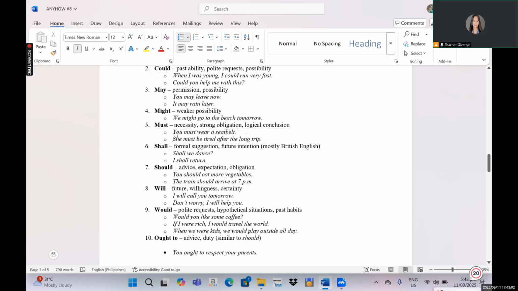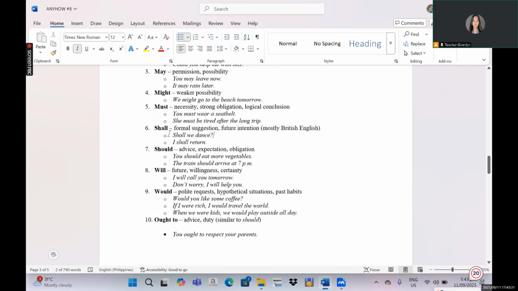Next, the next example that we have here is she must be tired after the long trip. This one is an example of logical conclusion. The author might analyze the situation that she must be tired after the long trip. Yes, the author analyzed the situation and came up with this conclusion.